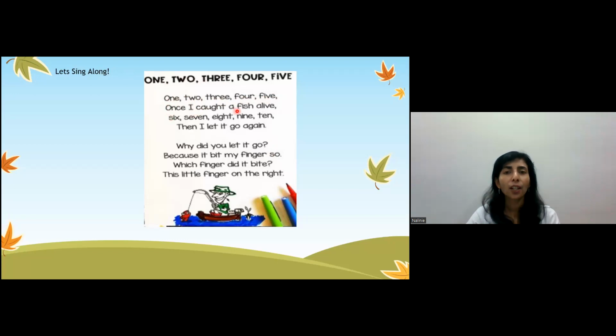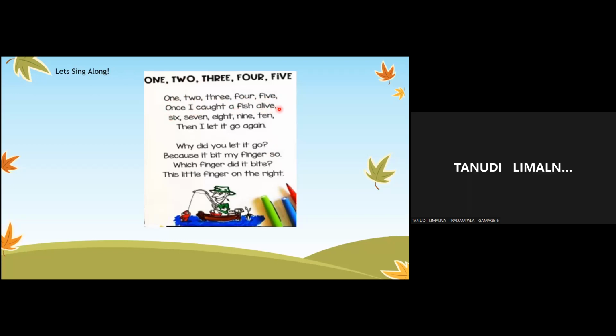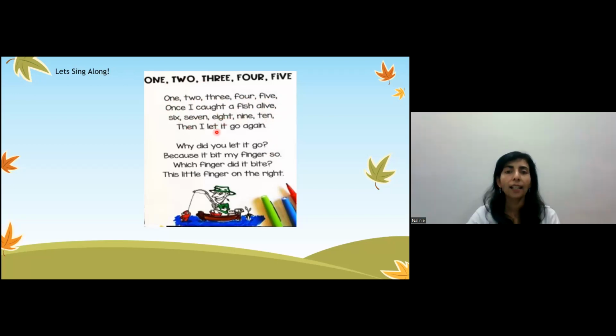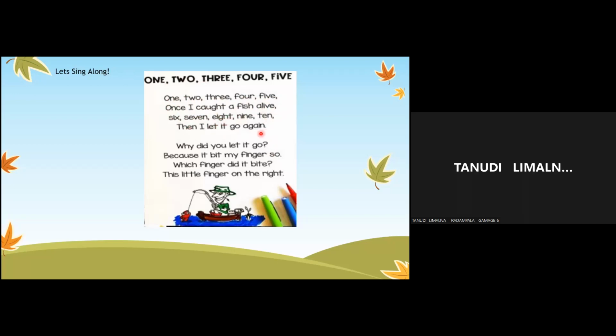Once I Once I caught caught a fish fish alive. alive. 6, 7, 8, 9, 10. Then I let it go again. Why did I let it go? Because it bit my finger so. Which finger did it bite? This little finger on my right.